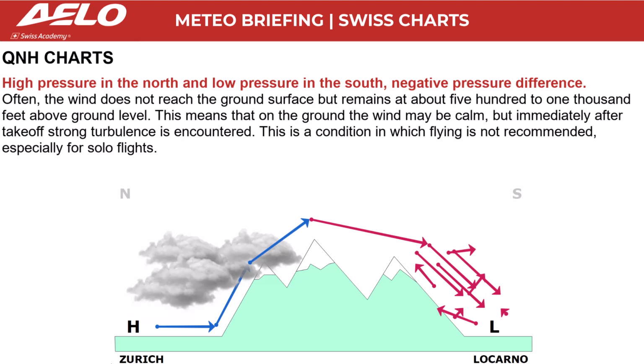Often, the wind does not reach the ground surface but remains at about 500 to 1,000 feet above ground level. This means that on the ground the wind may be calm, but immediately after takeoff, strong turbulence is encountered. This is a condition in which flying is not recommended, especially for solo flights.